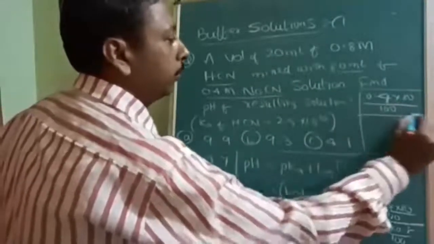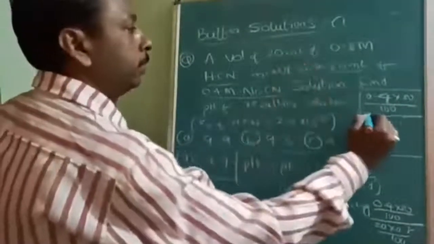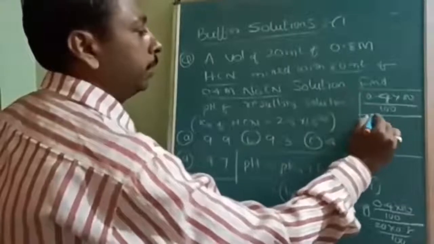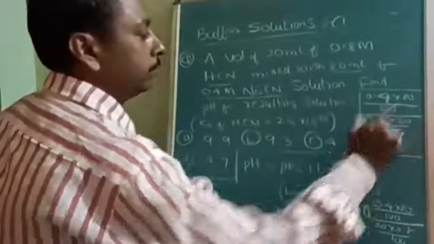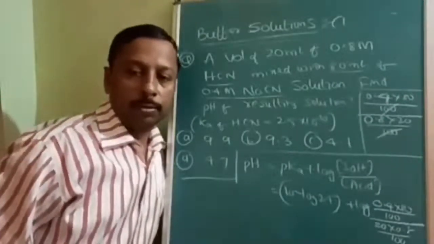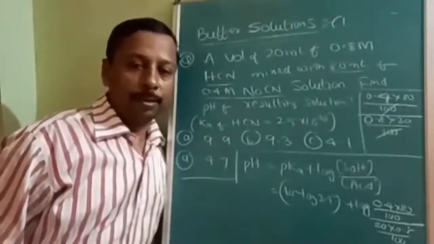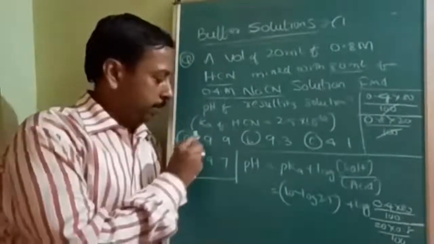Actually, you need not write that because that is going to get cancelled. And for acid, 0.8 into 20 divided by 100. So this and this will get cancelled. Normally, you need not write the volume, to save time. On applying log, you will get the answer 9.9.